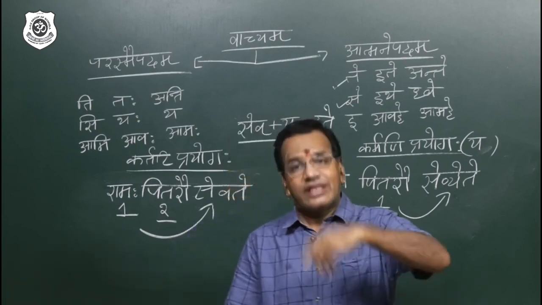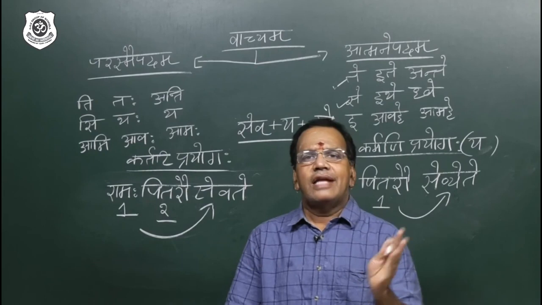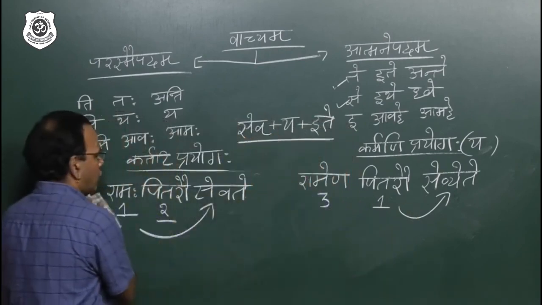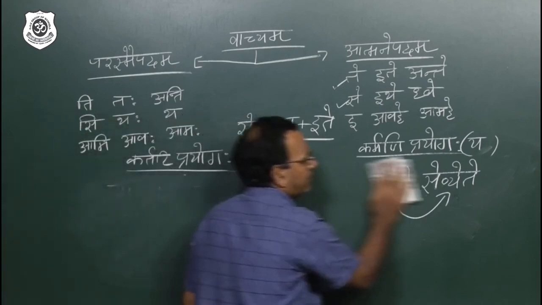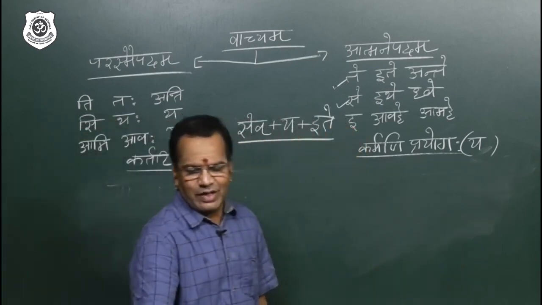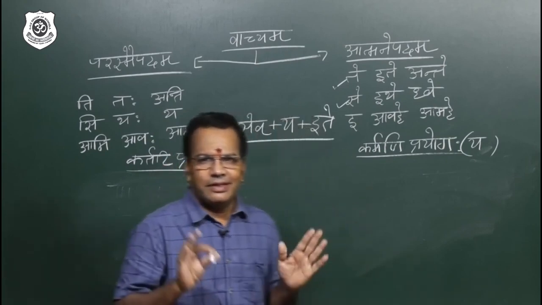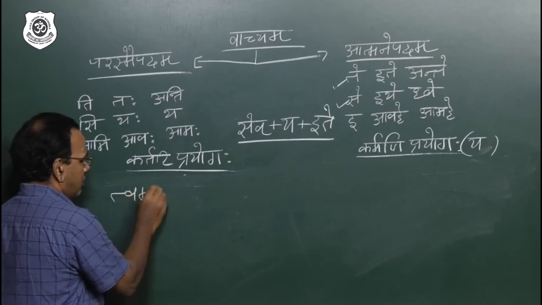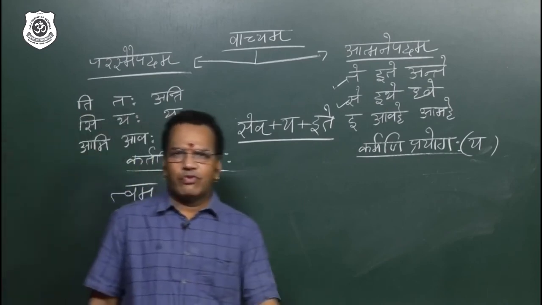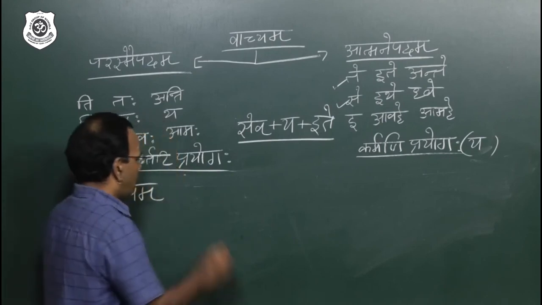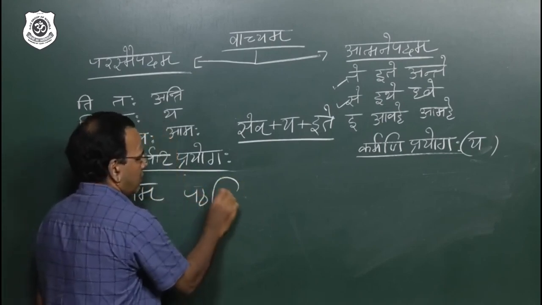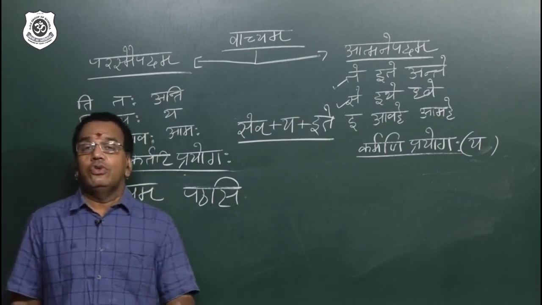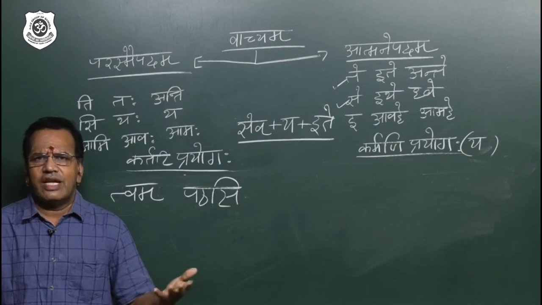First we'll go through an example without an object. The same rule will apply without an object in bhave prayoga, intransitive verb. So just focus. I am going to write one sentence. See the sentence: Tvam pathasi. I am sure you know the meaning of tvam, you. Sentence over. It is not compulsory that I should write an object. I am just writing tvam pathasi.